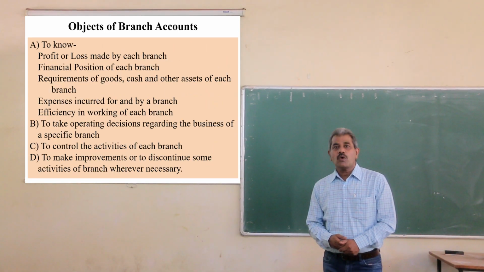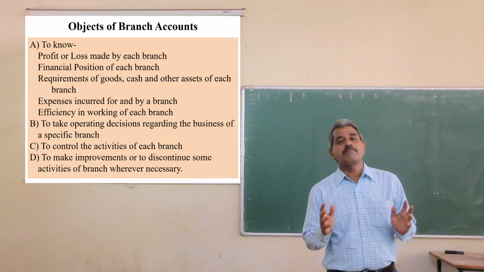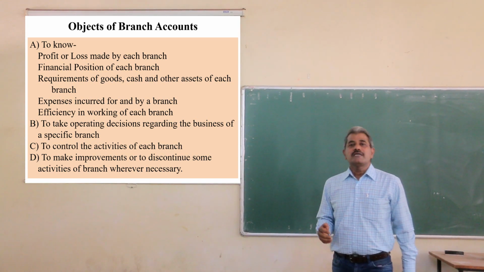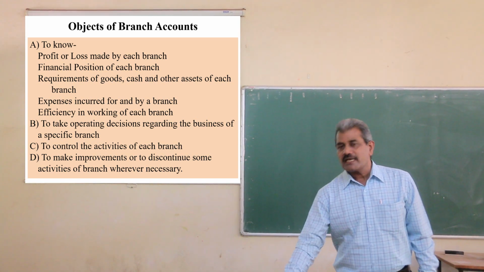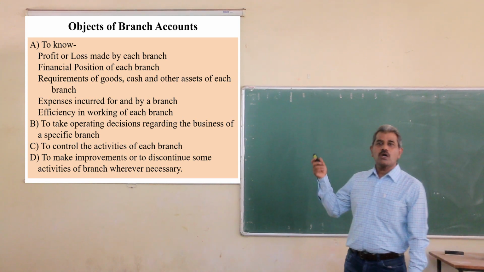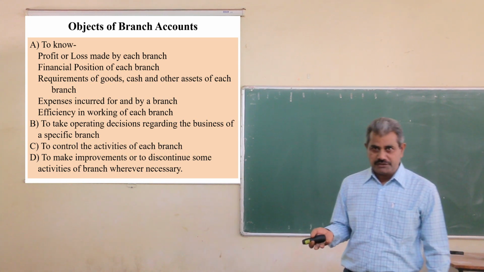Then we will discuss what are the objectives of preparation of various branch accounts. Objective behind preparing the branch account. There are four types of objectives. One is to know the profit or loss made by the branch, earned by the branch, or suffered by the branch.